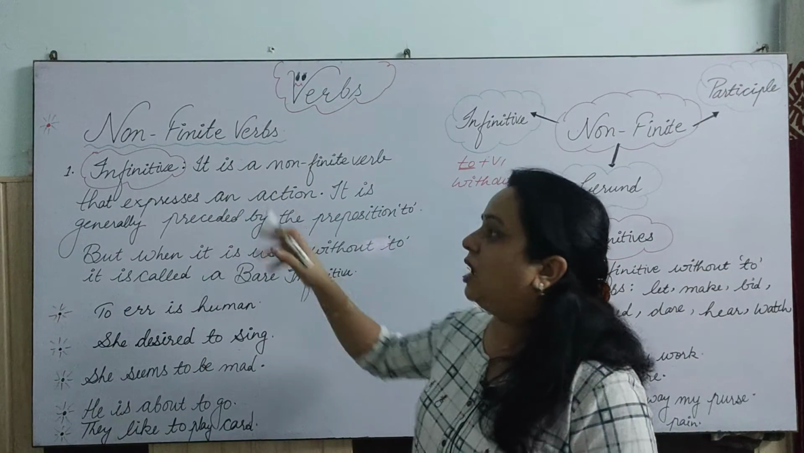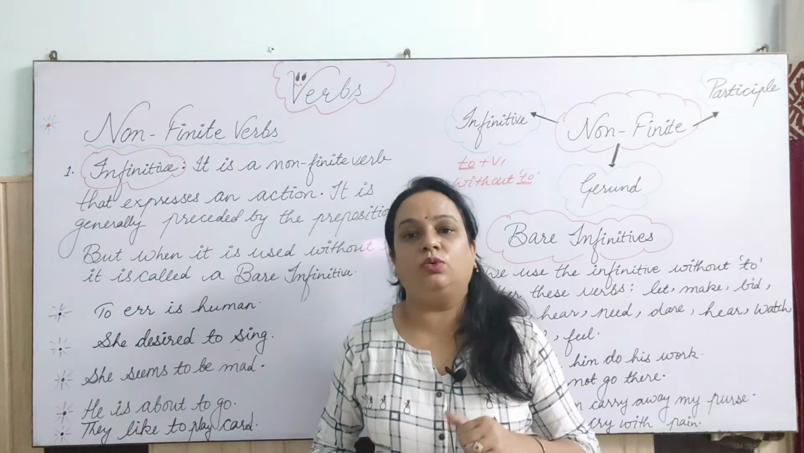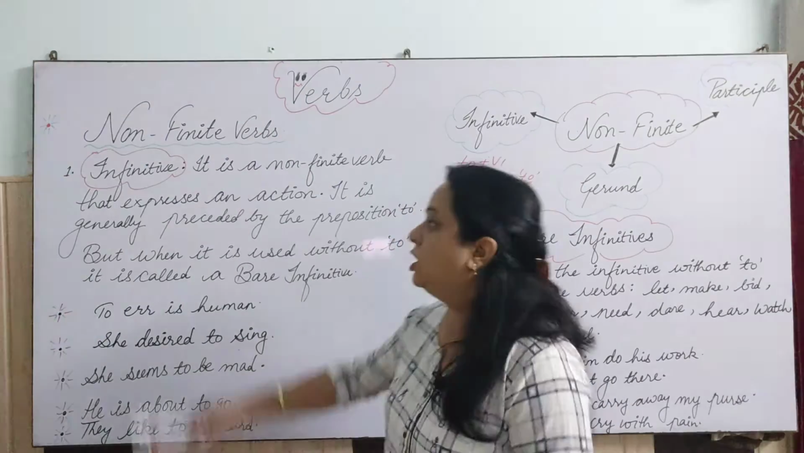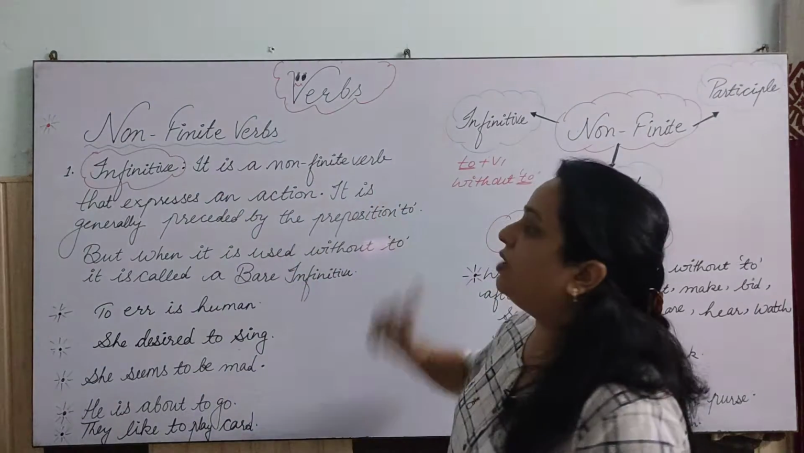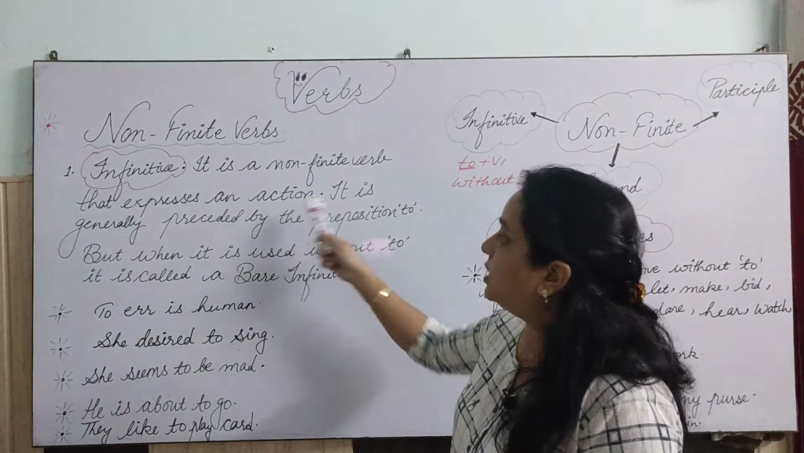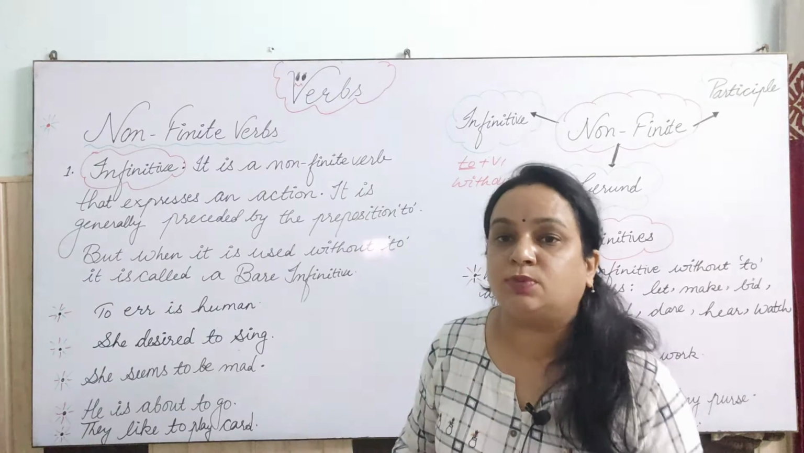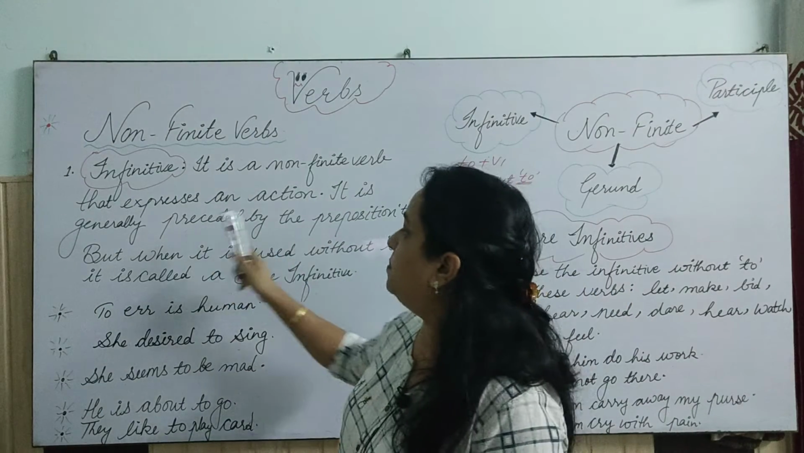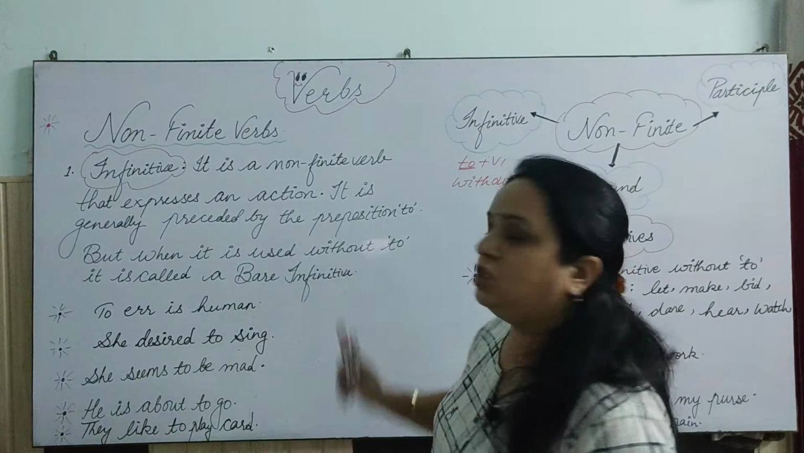Now let's learn, as I told you, first we are going to learn infinitives and then we will come to know what bare infinitives are. So an infinitive is a non-finite verb that expresses an action, okay, that expresses an action. This is very important. It is generally preceded by the preposition to.